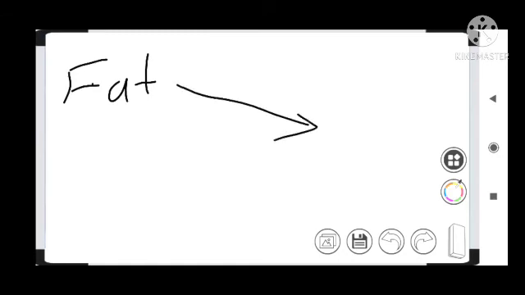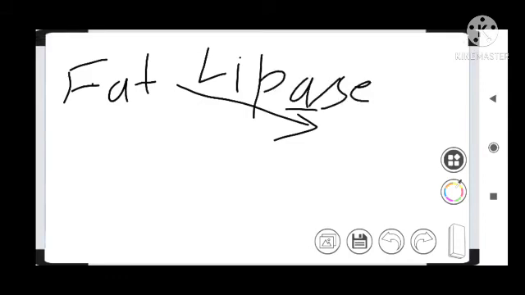Now by the action of the bile juice, large molecules of fat are broken down into small ones. Still there is fat, but these are small molecules. Now there is an enzyme, and this enzyme is named lipase. Fats are also known as lipids.